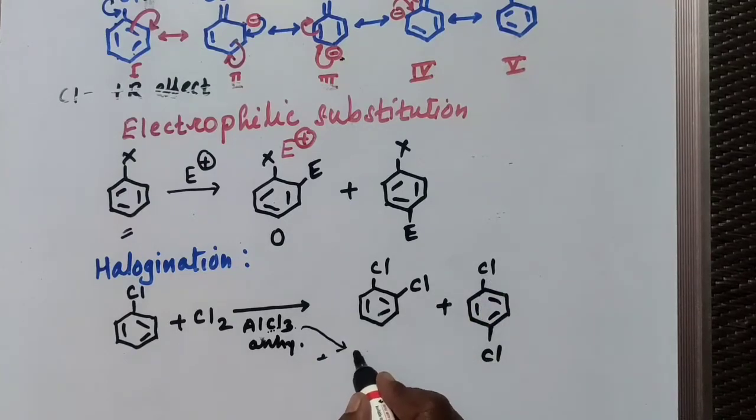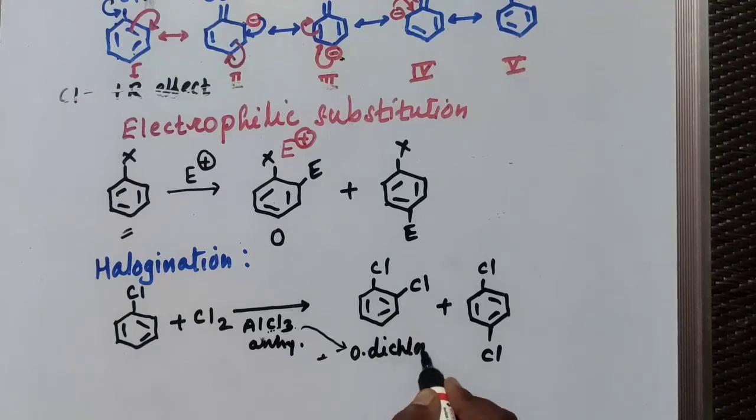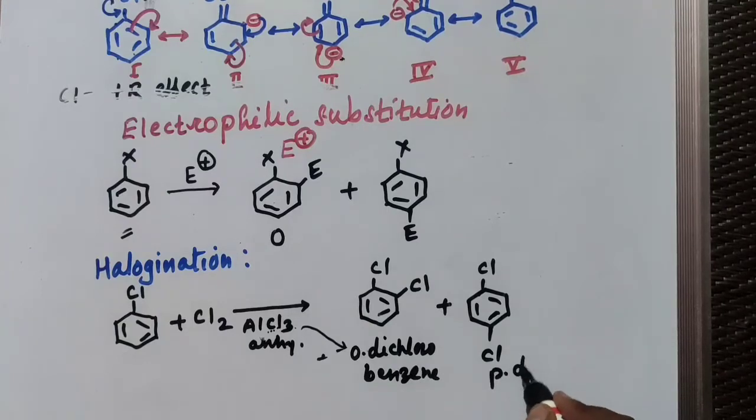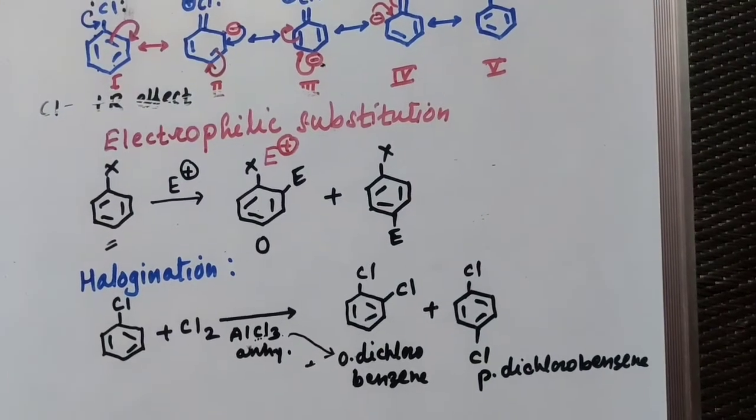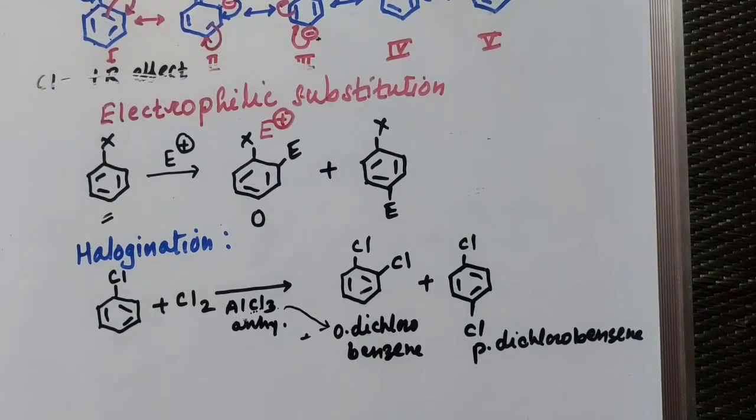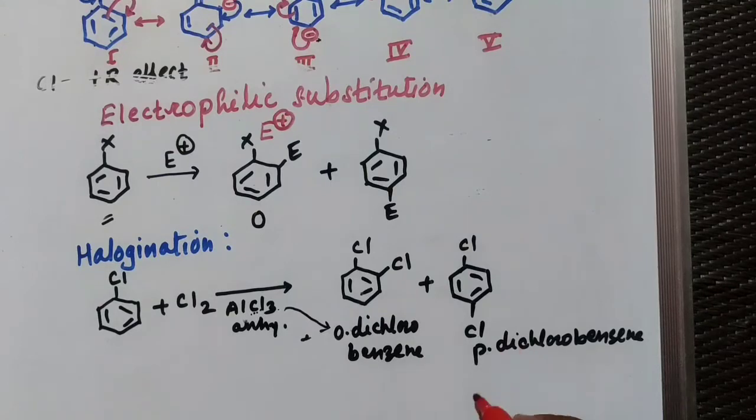So this is your ortho dichlorobenzene, and this is your para dichlorobenzene. Ortho dichloro and para dichlorobenzene. Out of these two, this para is your major product, while this ortho is your minor product.